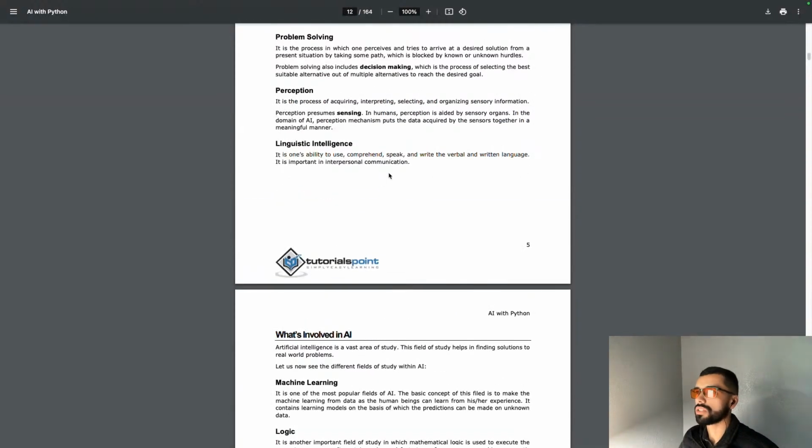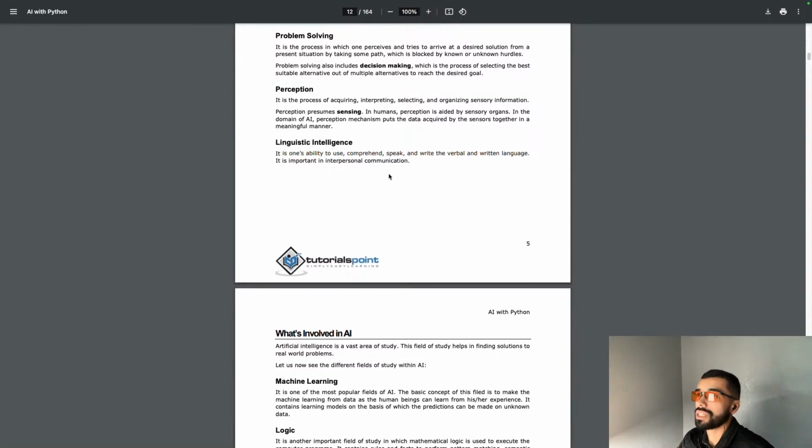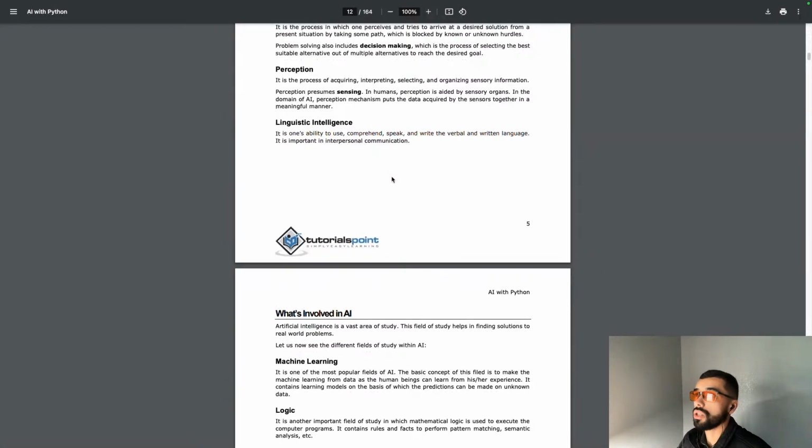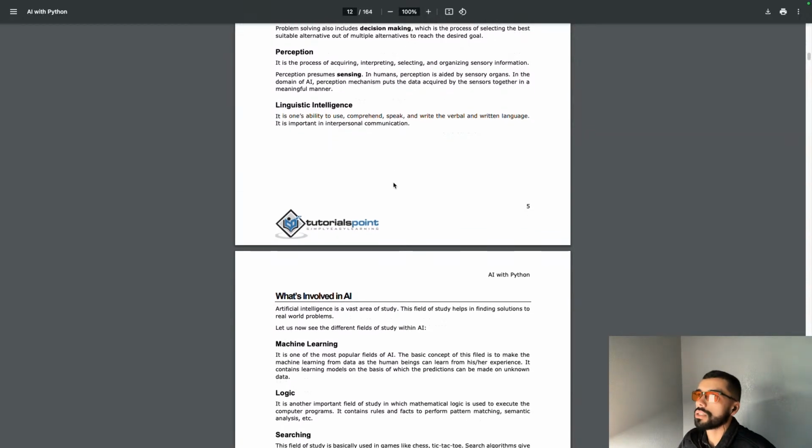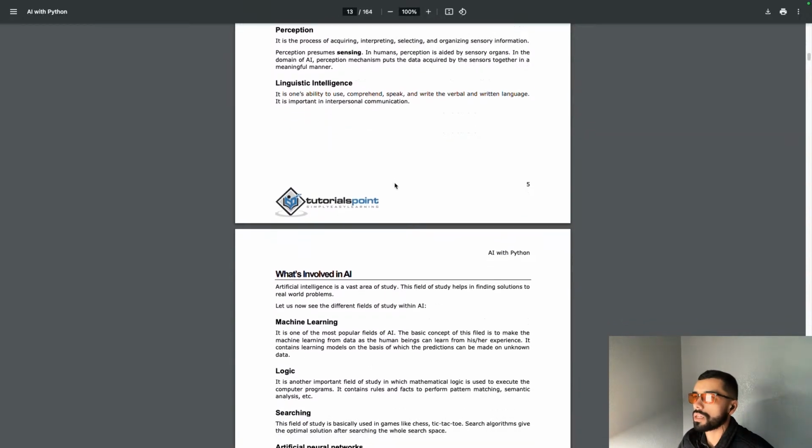Perception is a process of acquiring, interpreting, selecting, and organizing sensory information. Perception presumes sensing in humans. Perception is aided by sensory organs. In the domain of AI, the perception mechanism puts the data acquired by the sensor together in a meaningful manner. Linguistic intelligence is one's ability to use, comprehend, speak, and write languages. It is important in interpersonal communication.